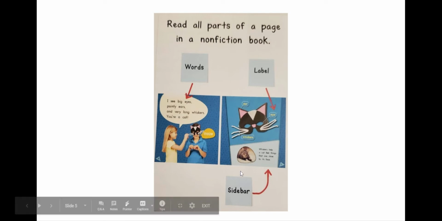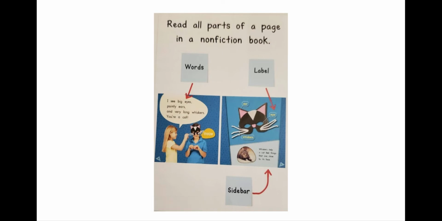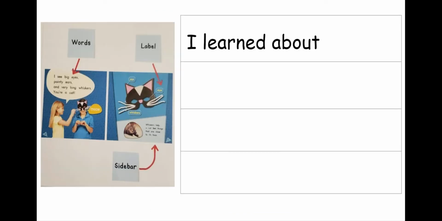And of course, the sidebar, that information that's very different from the main text, that gives us more information about a topic. For example, this one tells us that whiskers help a cat feel things that are close to its face. Now let's go ahead and see how we can write about it.